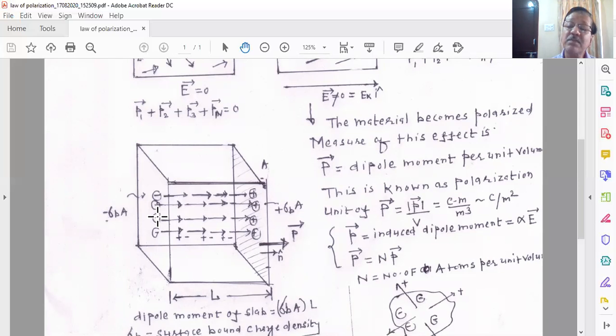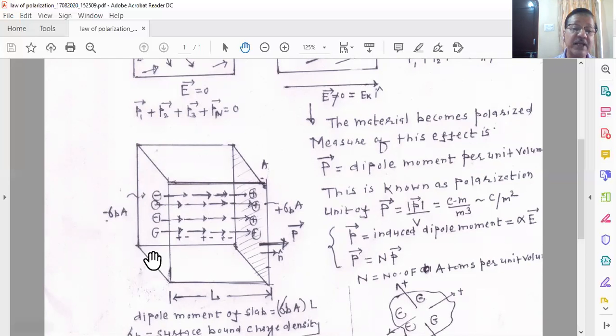So these bound charges are characterized by a surface charge density, known as the surface charge density of the bound charges, or polarization charges, and that is why we give the symbol sigma b. Here I wrote the letter sigma and the b is a subscript. This sigma b basically represents the surface charge density of the bound charges. This is because of the electric field. The moment this electric field is switched off, sigma b will be 0.